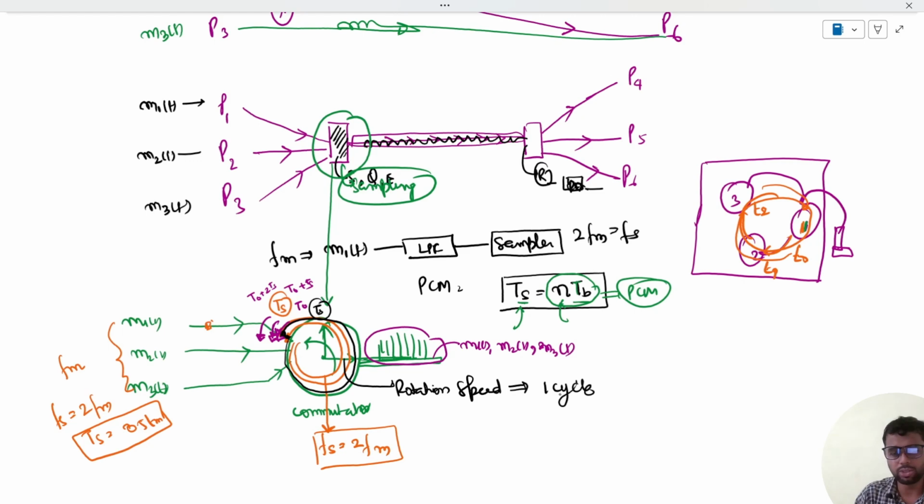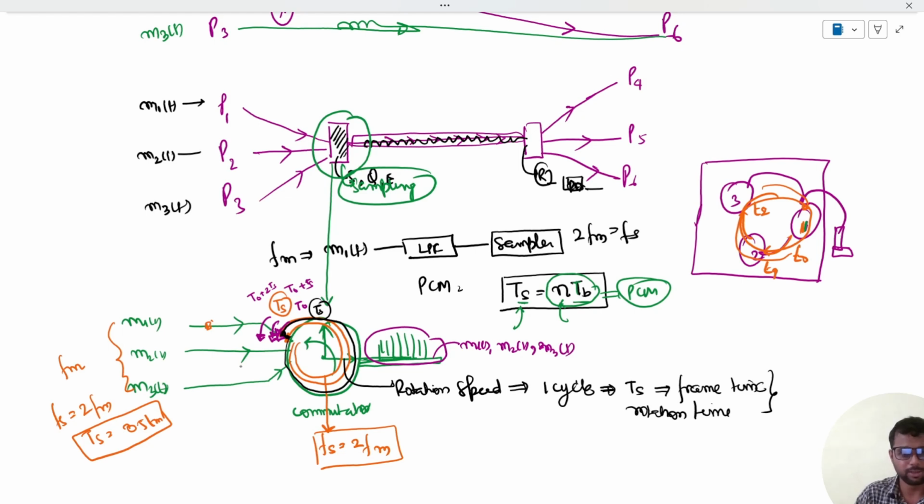So the time taken for one complete cycle is Ts. This Ts can also be known as the frame timing or rotation timing. Whatever you wish to say, you can say rotation timing. This Ts is the rotation timing.